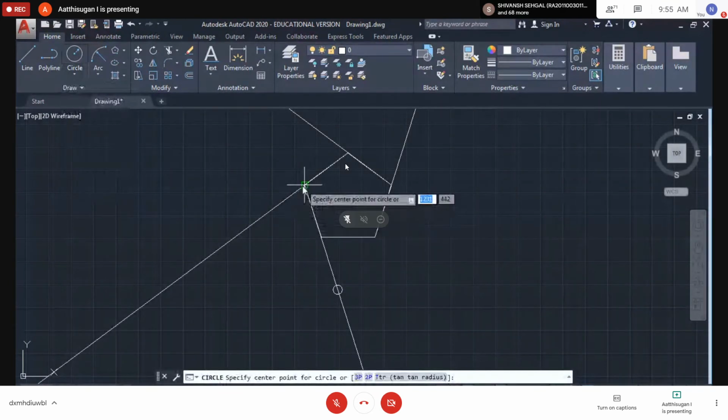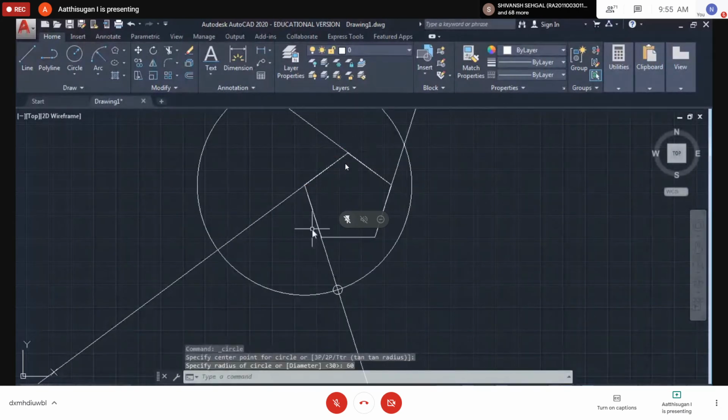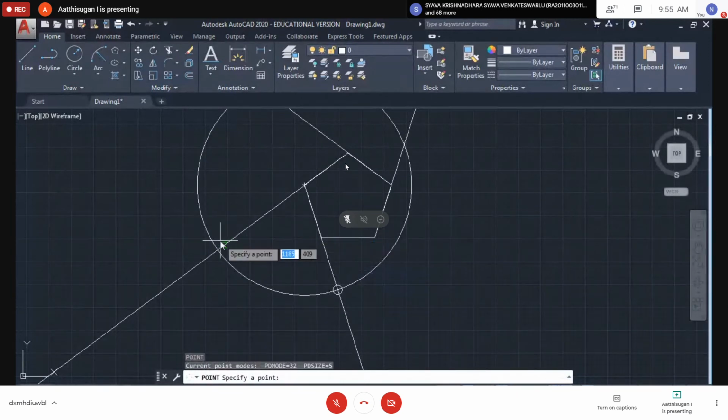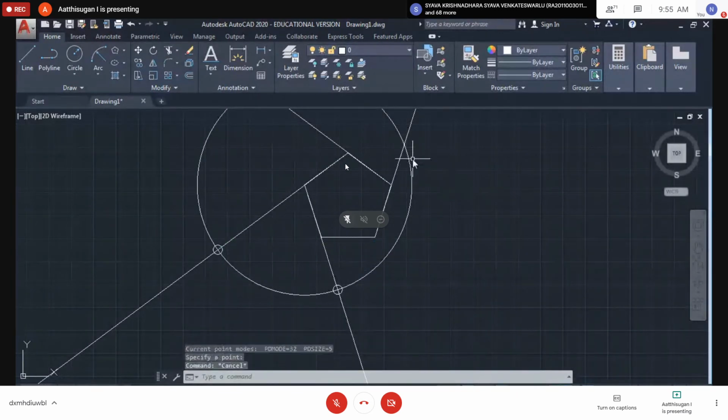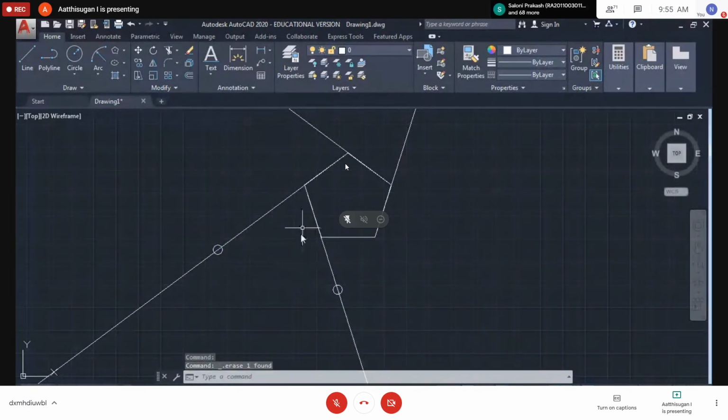So from here I'm going to take 60, because of unwounding these two sides. This is the first side I unwounded from this line, so I will be moving up to here.